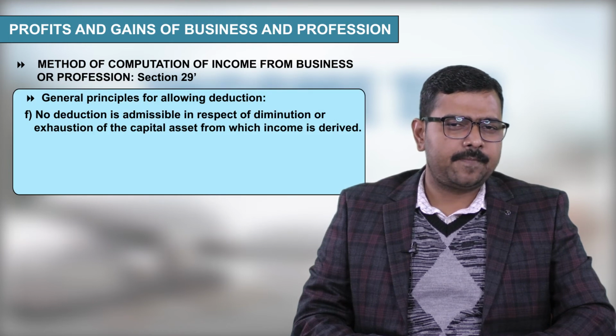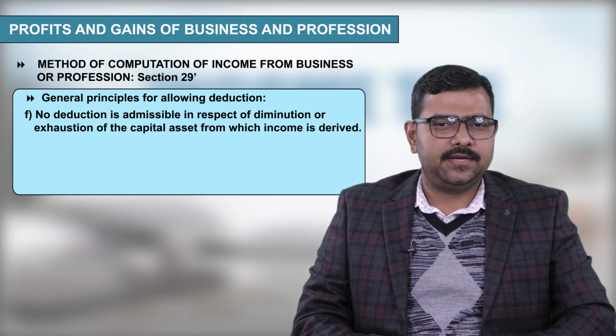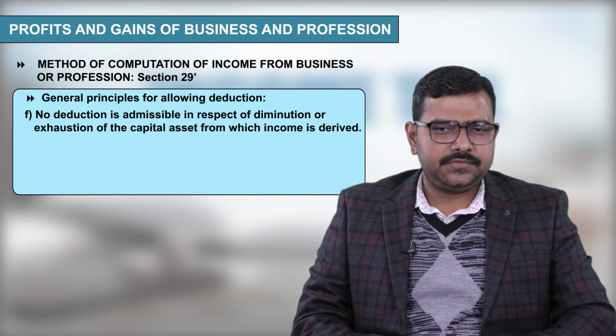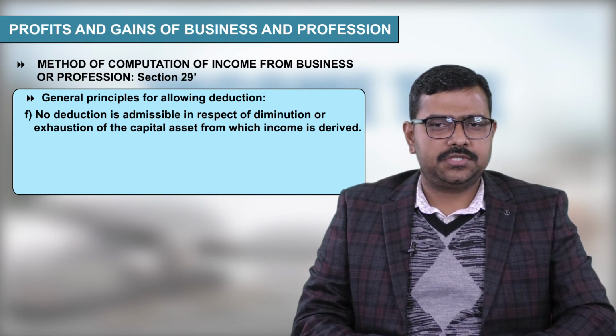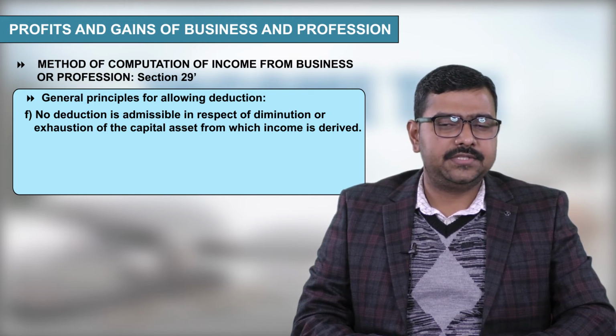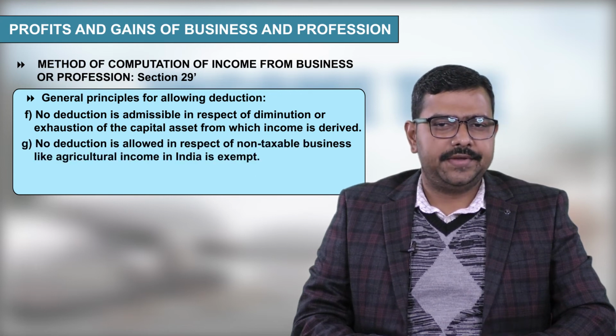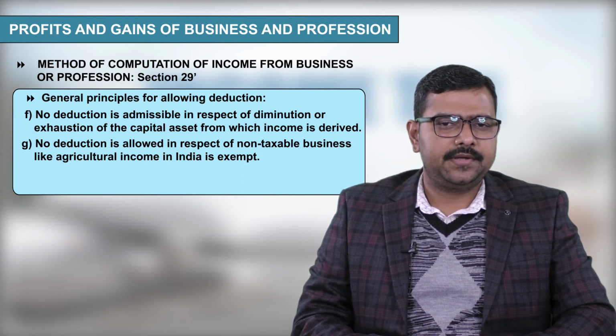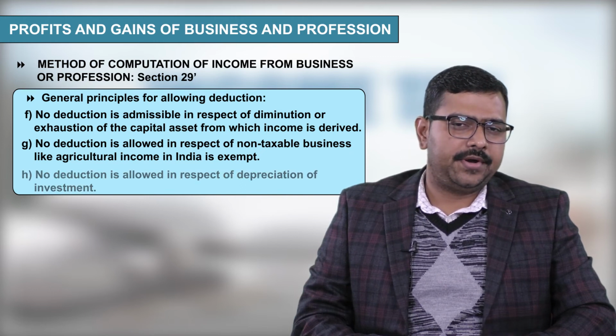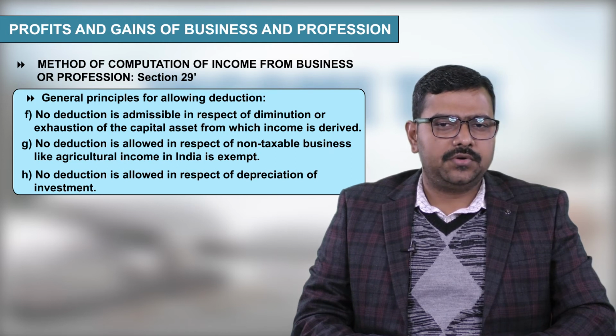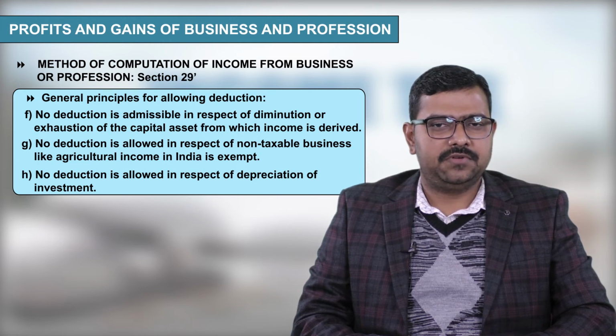Point F, no deduction is admissible in respect of diminution or exhaustion of the capital asset from which income is derived. Point G, no deduction is allowed in respect of non-taxable business like agricultural income in India is exempt. Point H, no deduction is allowed in respect of depreciation of investment.